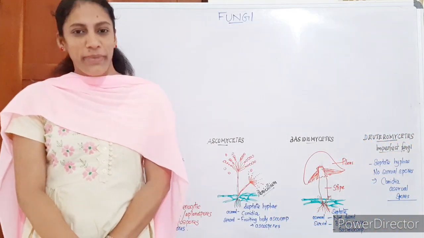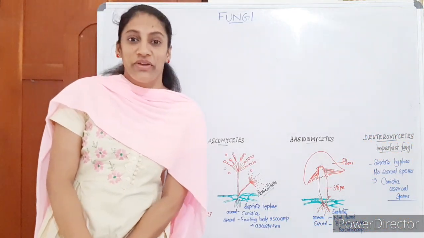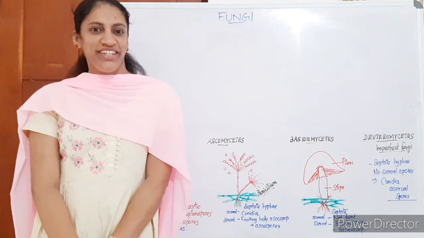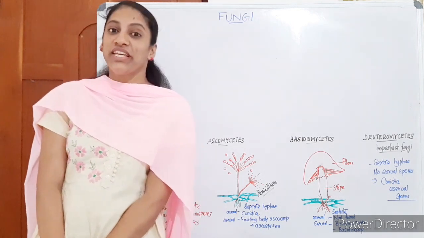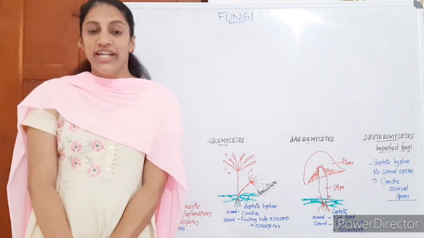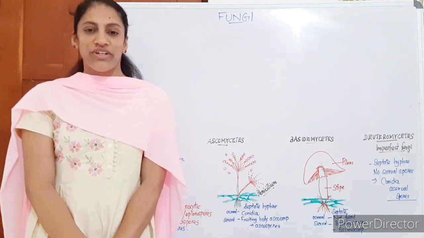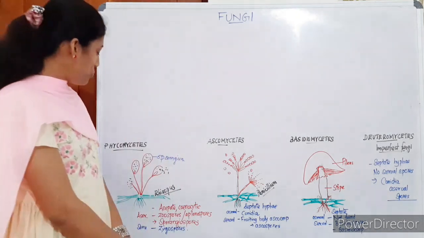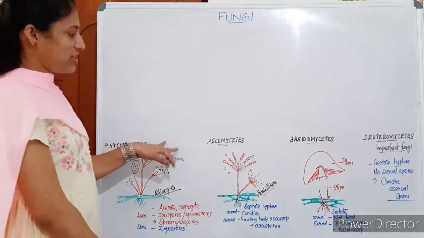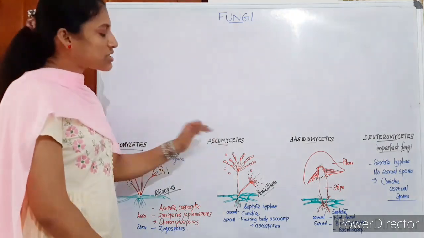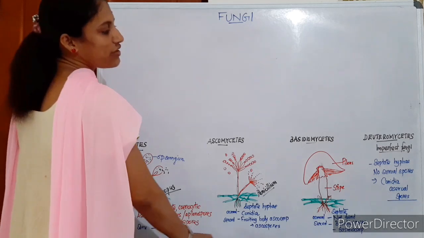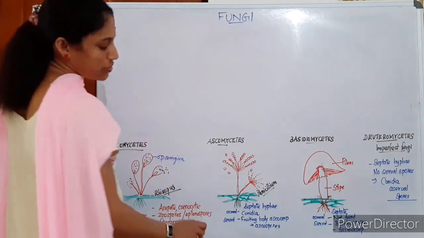Dear students, welcome back. Let's continue the topic fungi from biological classification. So here we have discussed the general features of fungi. Then let us discuss the different types of fungi, the different classes of fungi. The first group is Phycomycetes, then the next group Ascomycetes, the third group Basidiomycetes, and the fourth class is Deuteromycetes.